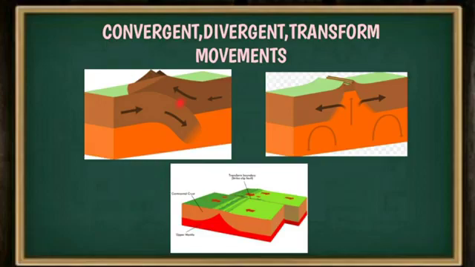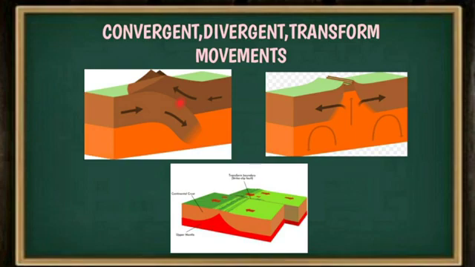In convergent movement, the two plates move towards each other. Generally, the two plates come to meet each other. They are touching each other, they are pushing each other. Here sometimes folds will be created. Due to those folds, mountains are formed, like the Himalayas. Sometimes the first plate goes down and the second plate rises up. The plate which goes down will be molten due to the hot lava of the mantle.